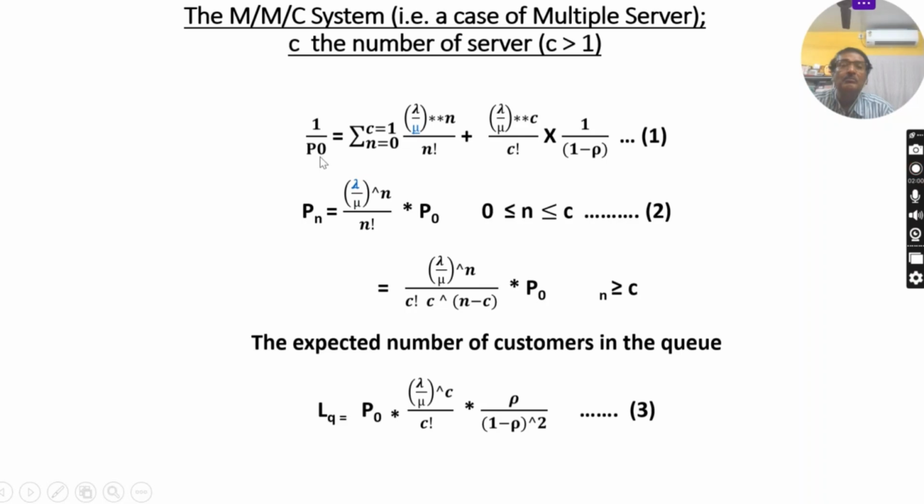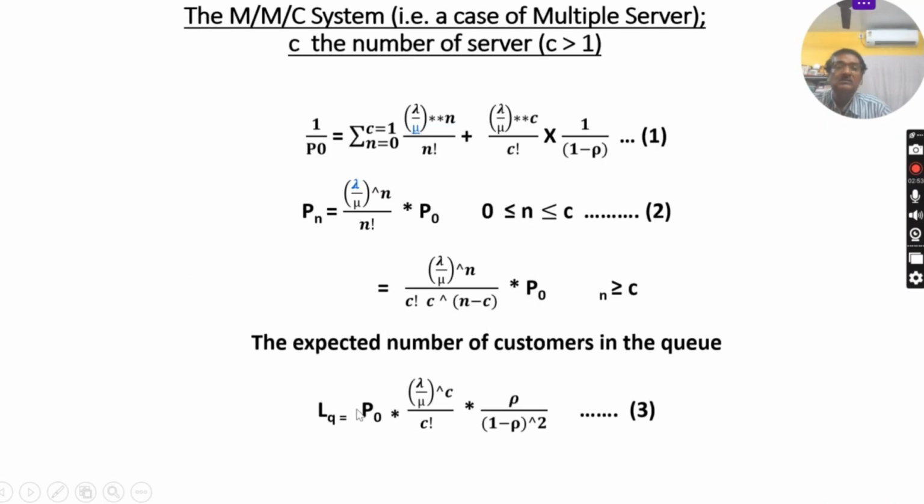What is P0? P0 means the probability of no customer in the system, the probability of no items in the system. I will calculate it with this formula. It is a lengthy formula, but you need not know how this formula came about; you have to keep it in your memory to apply it, because the formulation part, the mathematical statistical part, is beyond your syllabus. And Pn means the probability of n persons in the system, and this is the formula I will compute. C is the number of servers.